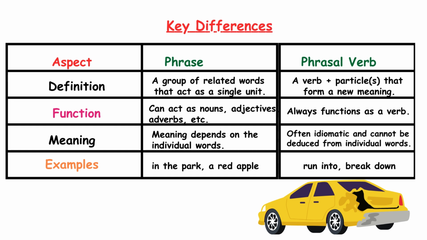Key differences. Aspect: phrase versus phrasal verb. Definition: a group of related words that act as a single unit, versus a verb plus particles that form a new meaning. Function: can act as nouns, adjectives, adverbs, etc., versus always functions as a verb. Meaning: depends on the individual words, versus often idiomatic and cannot be deduced from individual words. Examples: in the park, a red apple, versus run into.